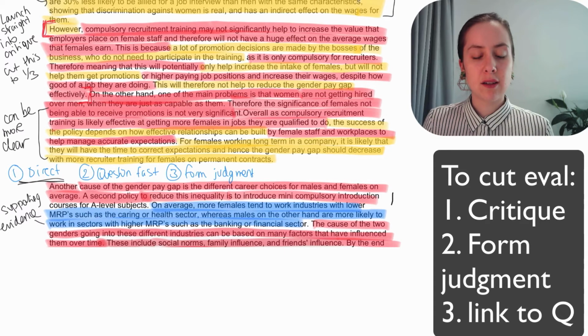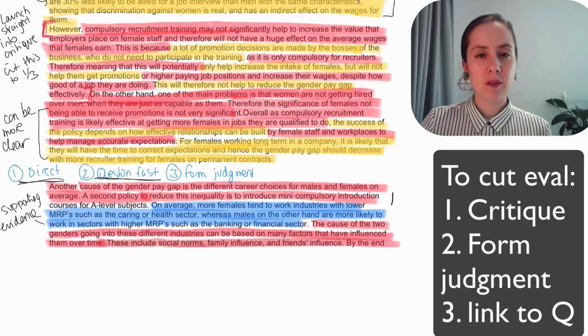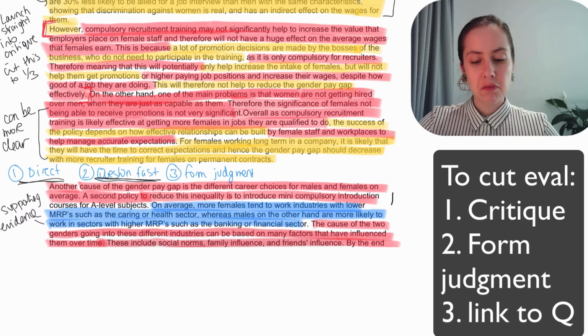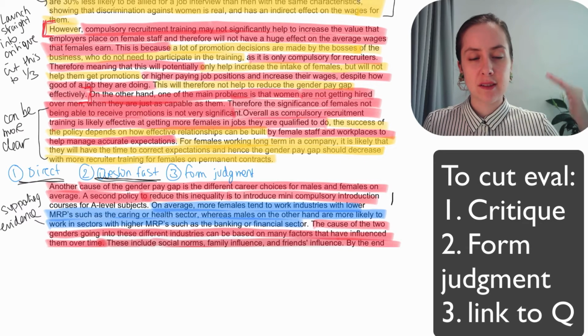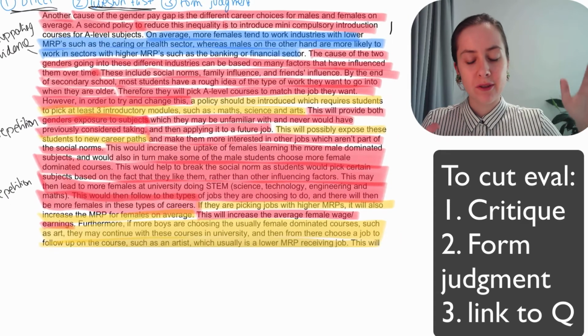For the critique question, be really fast and super direct. You're not writing an English essay, you don't have to worry about metaphors or introducing this in a nice way. You can just say, this is the economics, and then focus on forming that judgment.